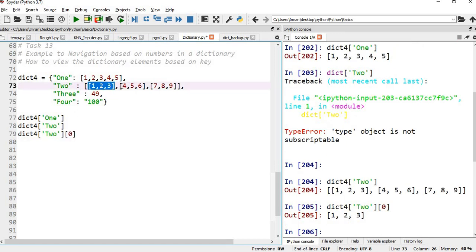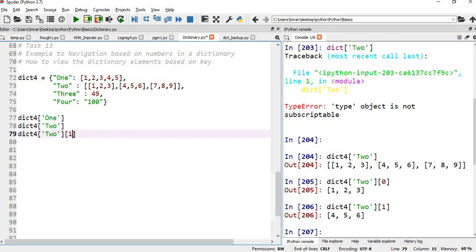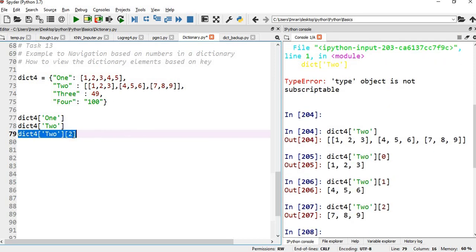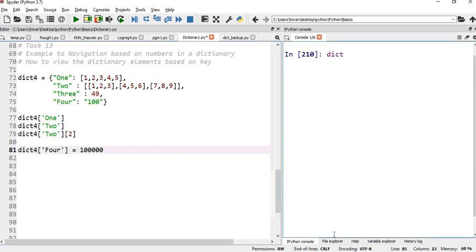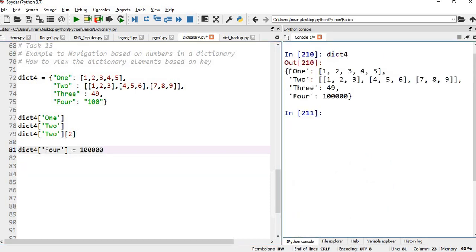This is the first element, this is the second element, and this is the third element. Now 4 5 6 will be the value, and if I give 2 here, the output will be 7 8 9. After this you can change the value or add a value. So if I give dictionary 4, you can see that the value is changed.